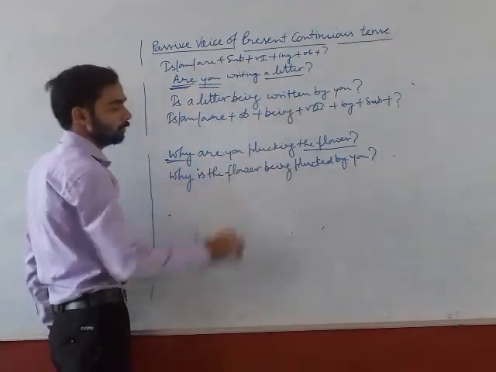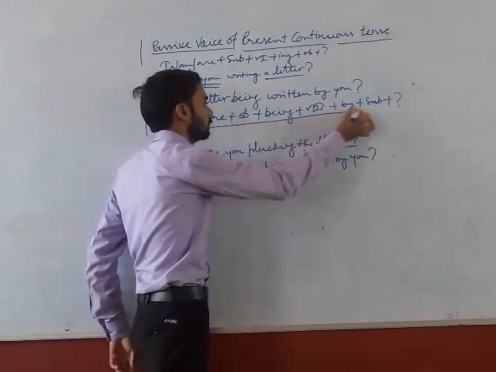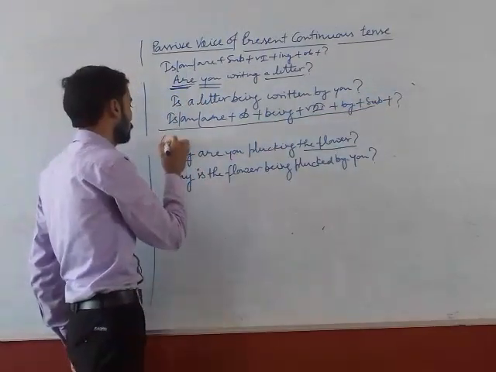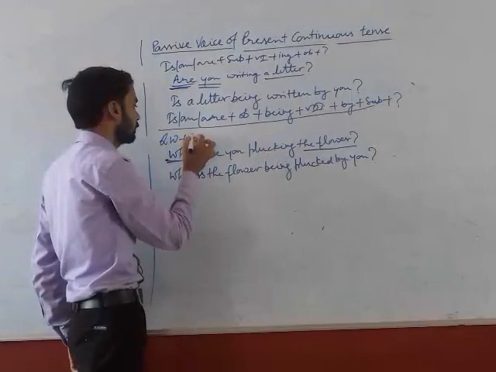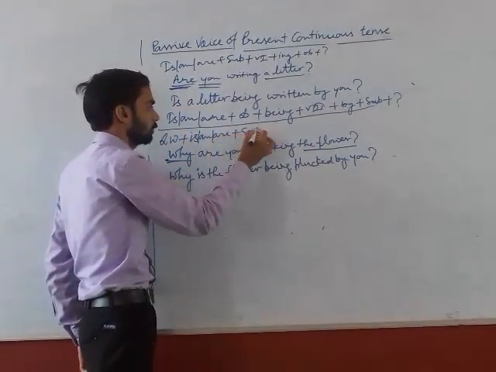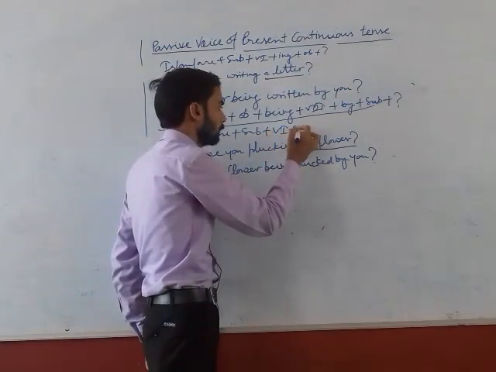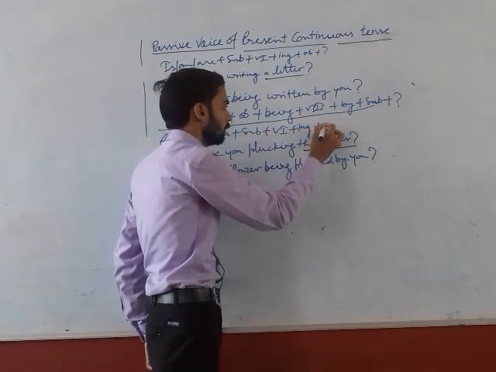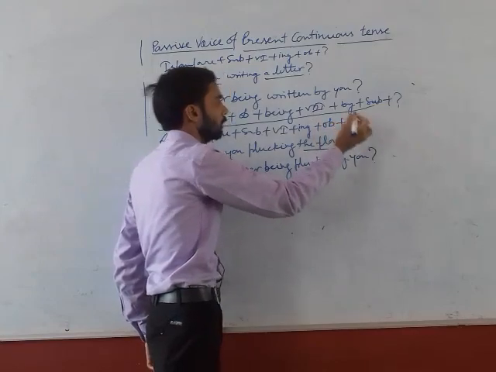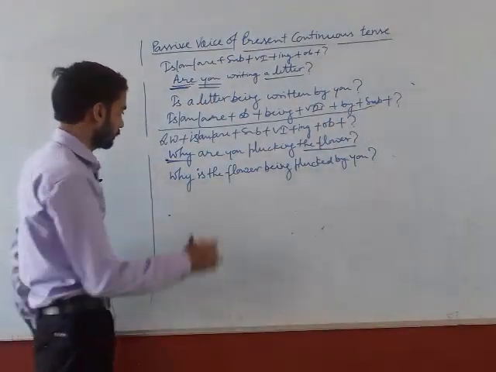What is the structure in active voice? In active voice, our structure was question word plus is, am, are plus subject plus first form of the verb plus ing plus object plus question mark. What is our basic structure in passive voice?